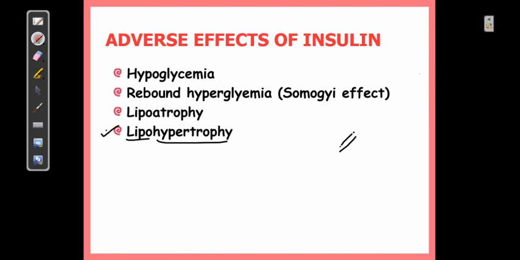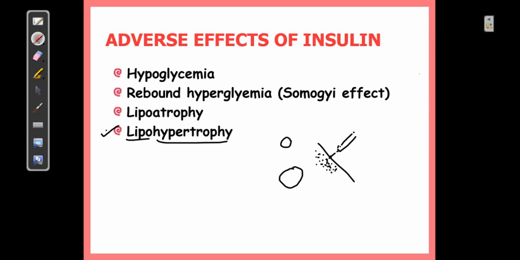In the subcutaneous layer, you have adipose tissue, located just beneath your skin, and wherever you inject insulin, because of the high concentration of insulin, lipogenic action can be produced. Hypertrophy means there is an increase in the size of the adipocyte, a deposition of lipids, fatty acids.